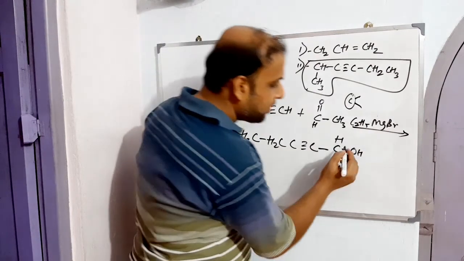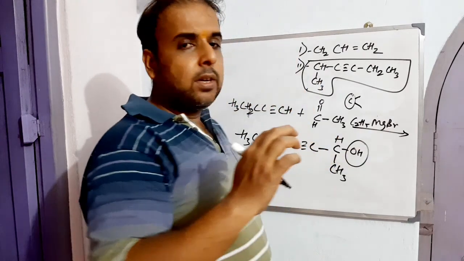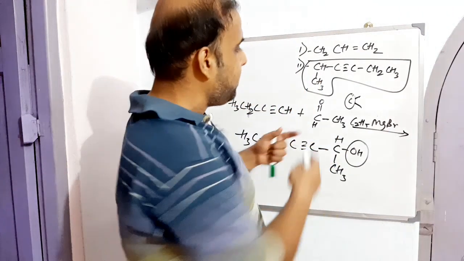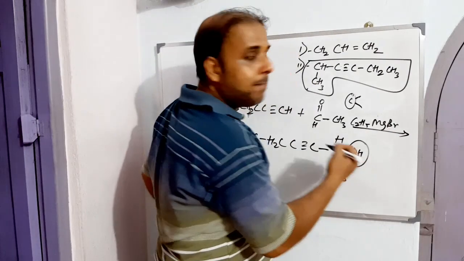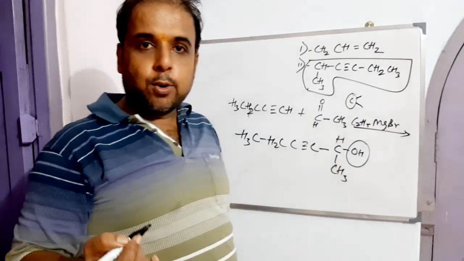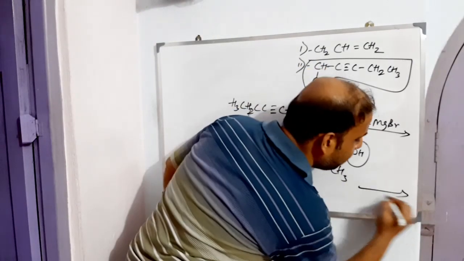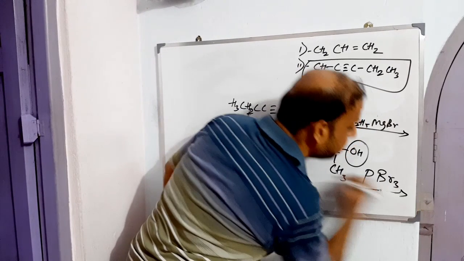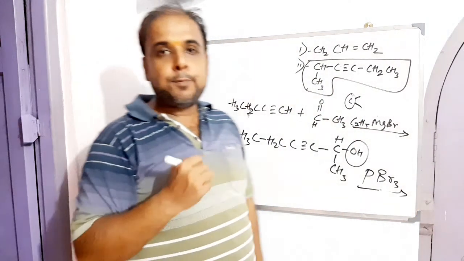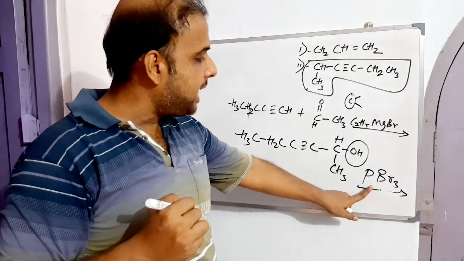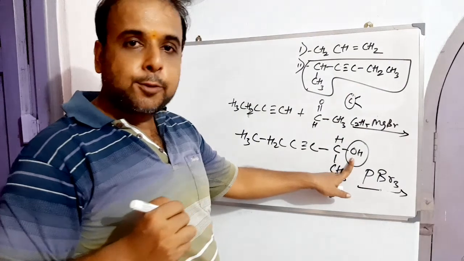Hydroxyl has to be converted to a bromine so that we can make this bromine compound react with this methylenic hydrogen. Straightaway this can be attached, right? So here we have to take PBr3, phosphorus tribromide. This should be the reagent with which we can brominate this one, right? Chalo.